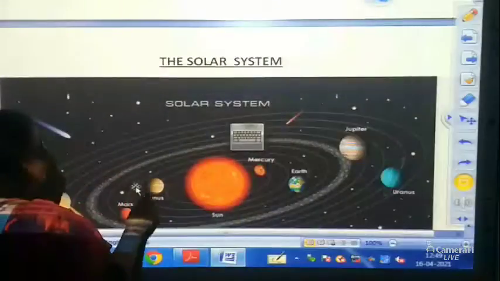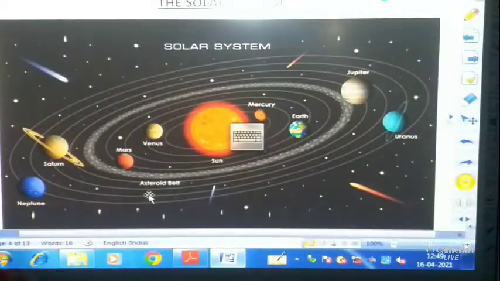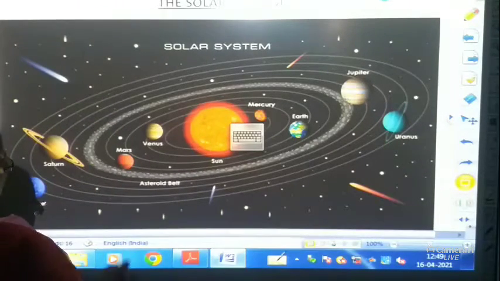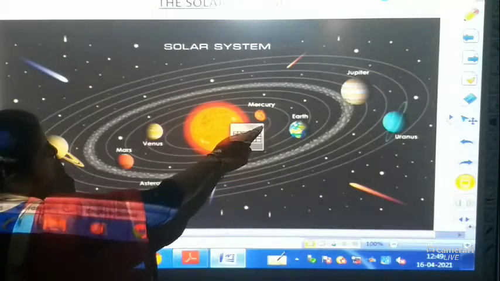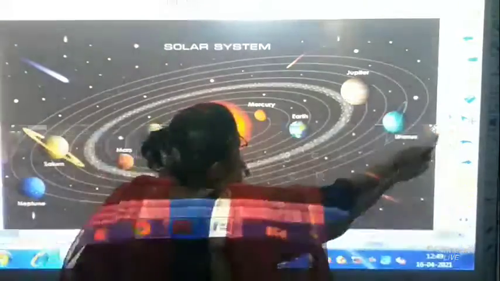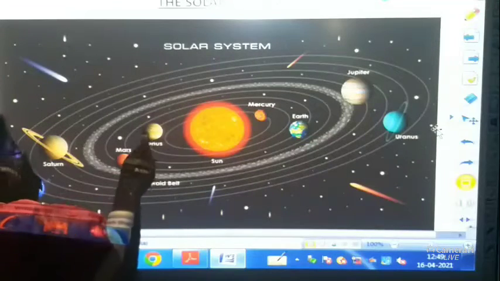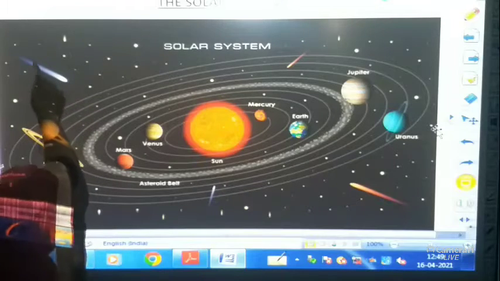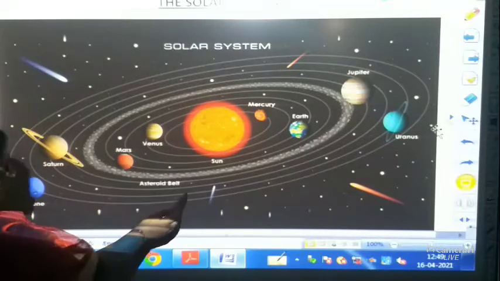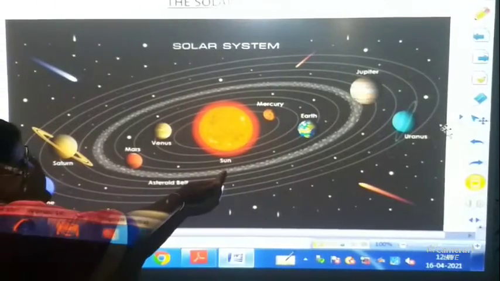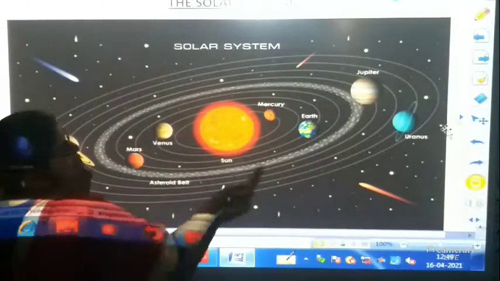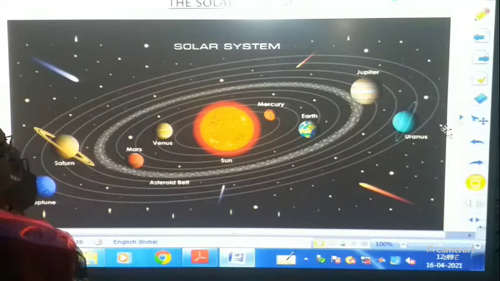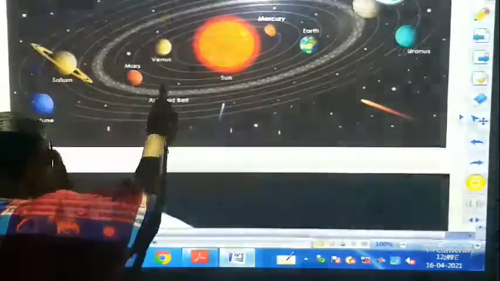Now here we find the solar system. What do we have over here? What do we find? We find the sun, the planets, the asteroids, and the comets over here which is visible. These lines are the orbits and this is the asteroid belt. It is between Jupiter and Mars, this asteroid belt. This is the solar system.